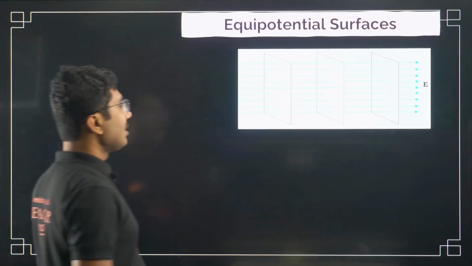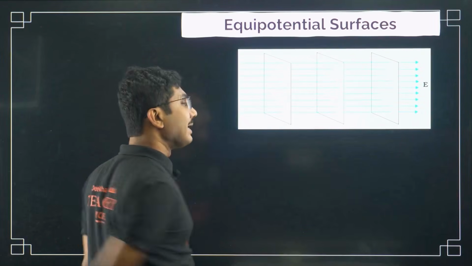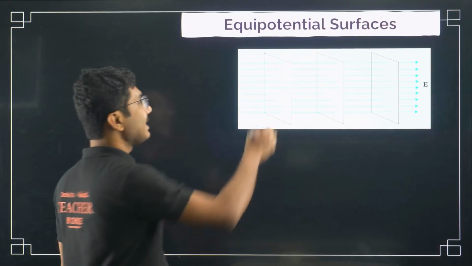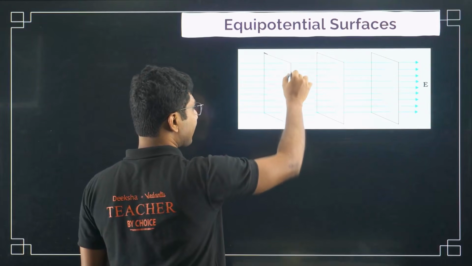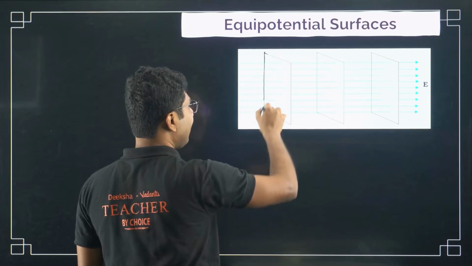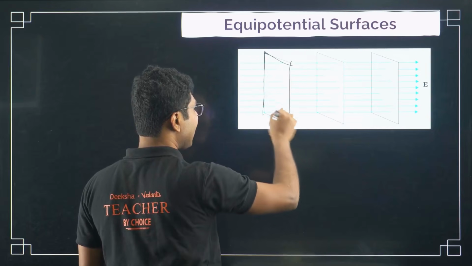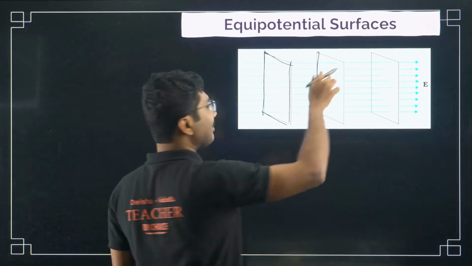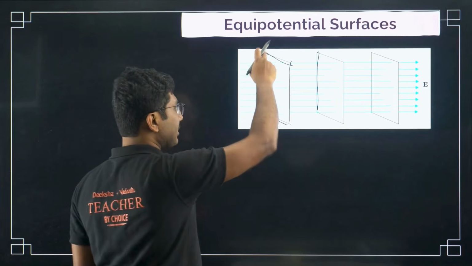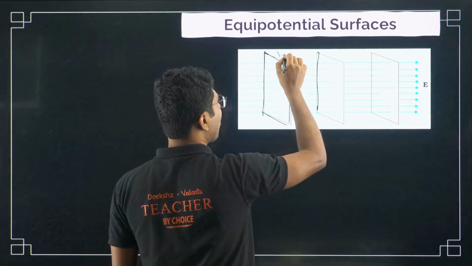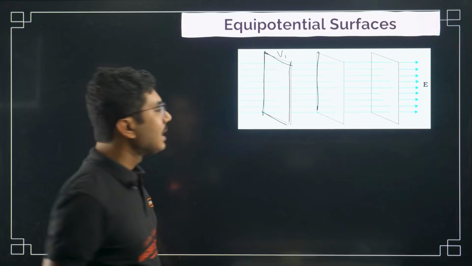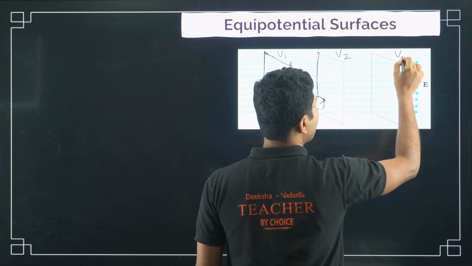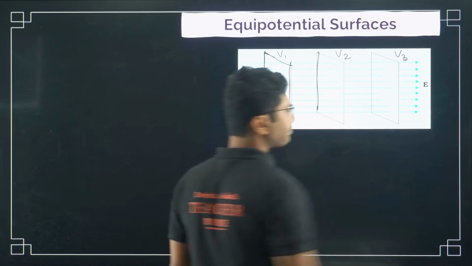Now this is a parallel electric field. The electric field is parallel in this case. You can see that the equipotential surfaces are parallel planes. These are two-dimensional planes. They also have the same potential. So this is an equipotential surface with a constant potential V1. This one will have a constant potential V2. This one will have a constant potential V3.